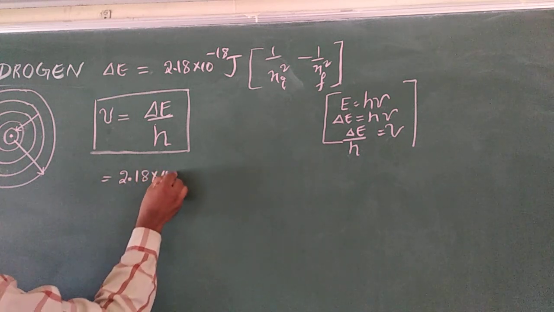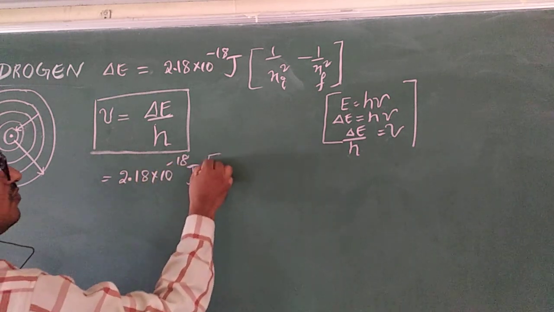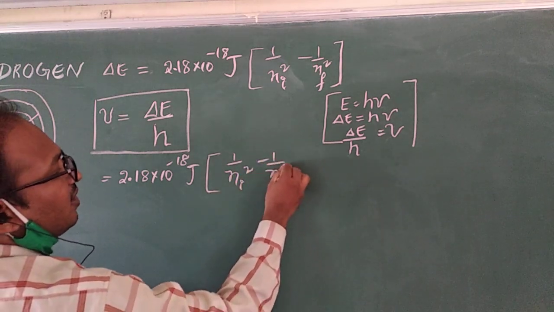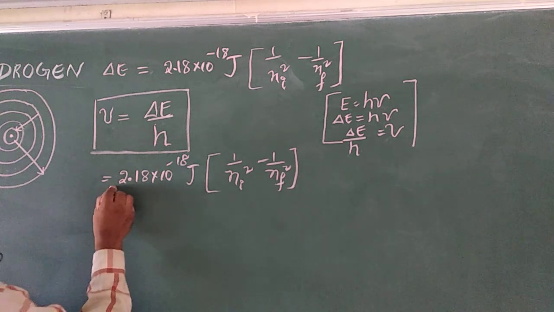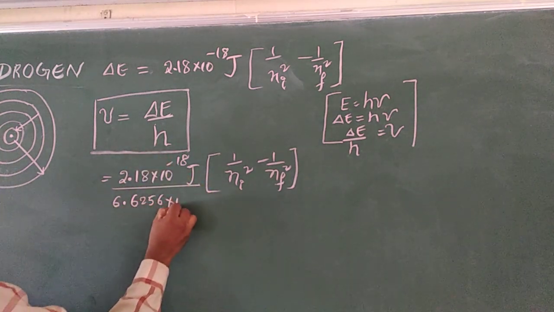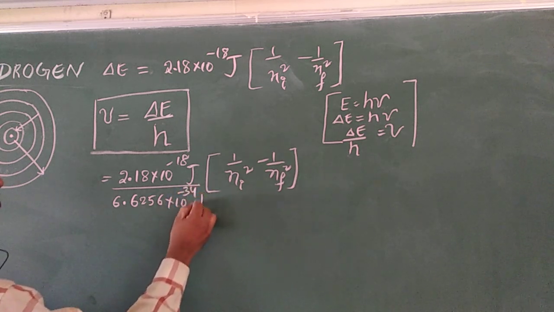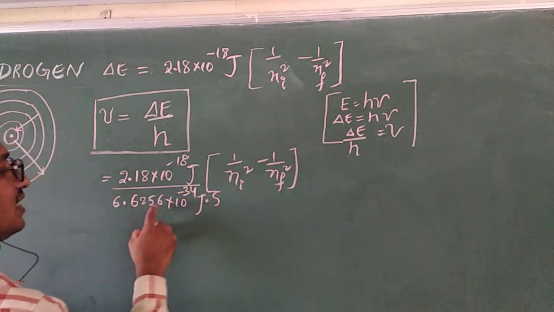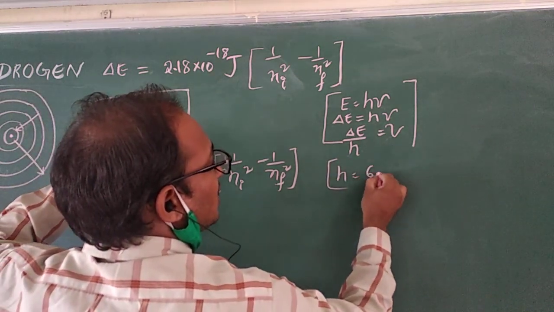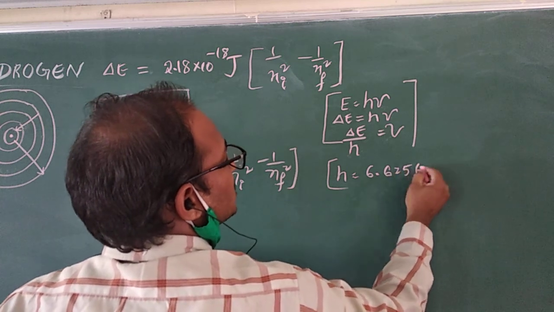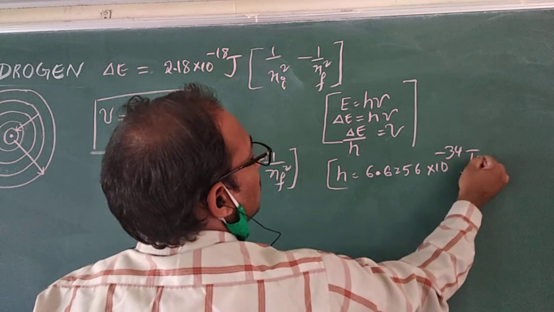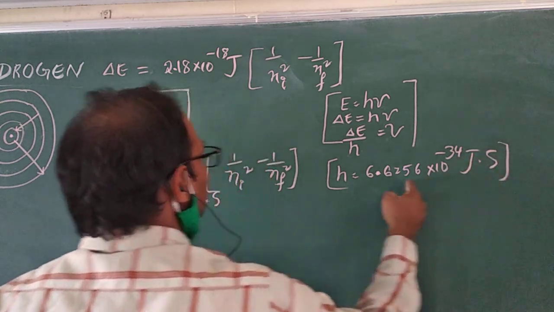Delta E is 2.18 × 10^-18 joules × (1/Ni² − 1/Nf²), divided by the h value, 6.6256 × 10^-34 joule second. This is fixed; h is Planck's constant, 6.6256 × 10^-34 joule second.